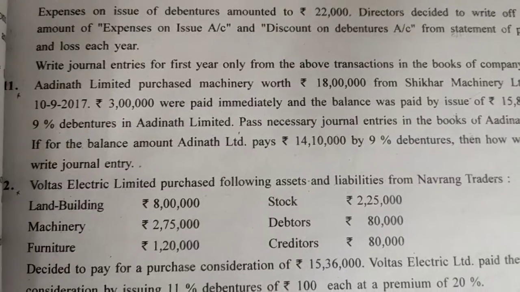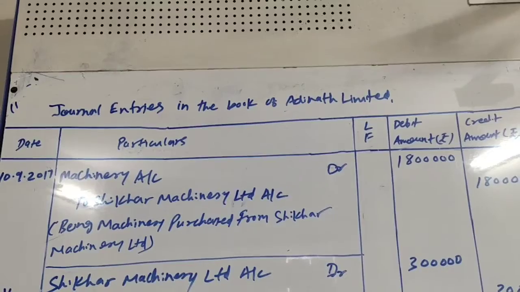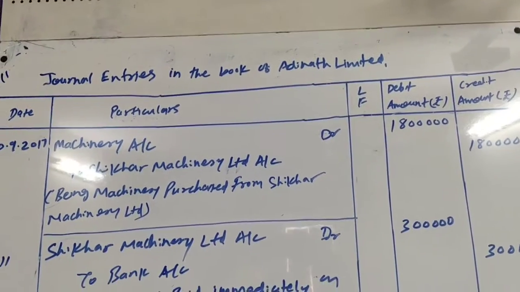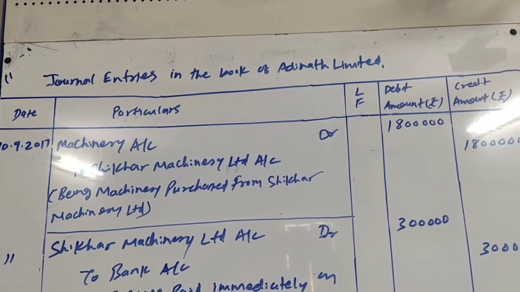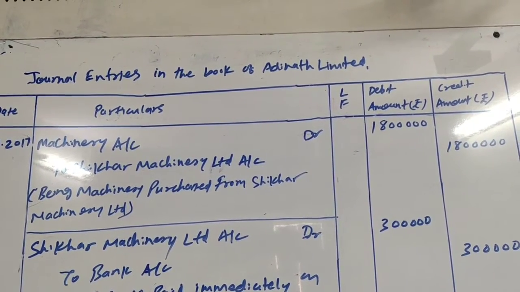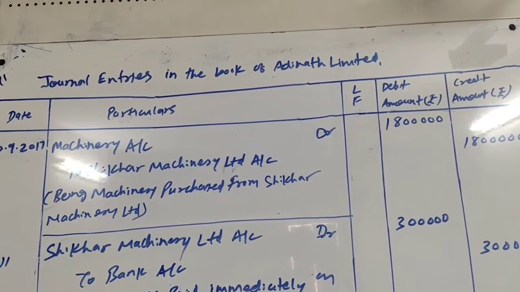Okay, so here the entry is, sum number 11, journal entries in the books of Adinath Limited. First entry on 10/9/2017, machinery account debit to Shikhar Machinery Limited, 18 lakh, being machinery purchased from Shikhar Machinery Limited.